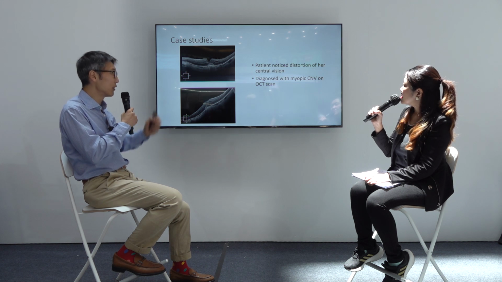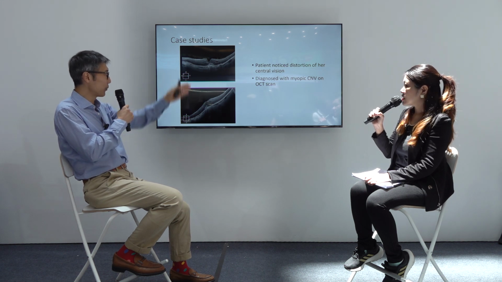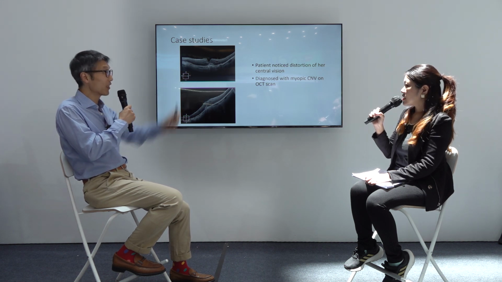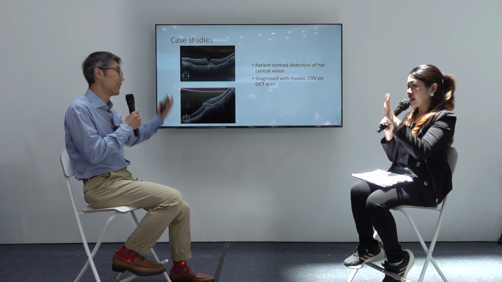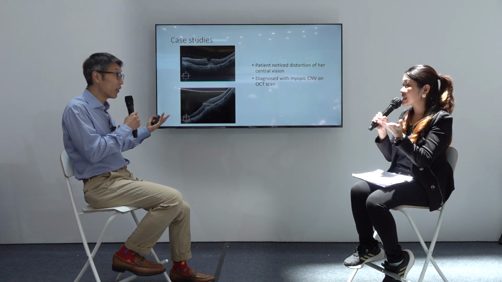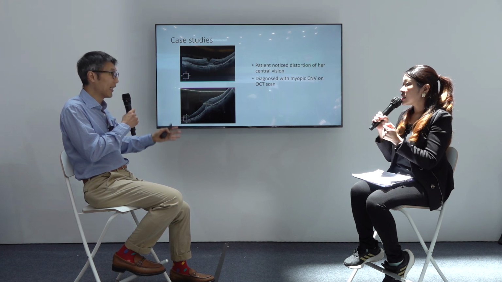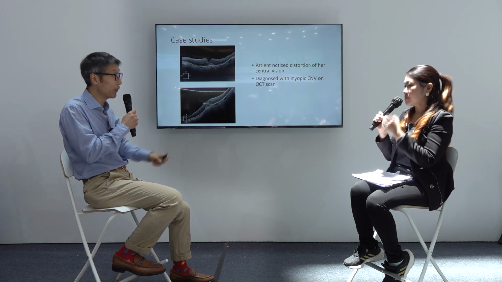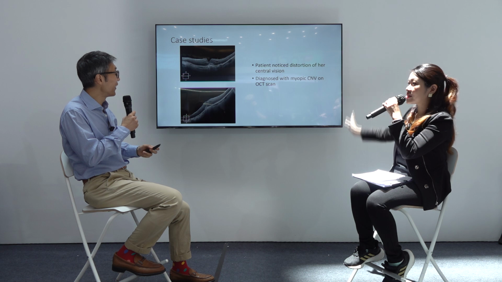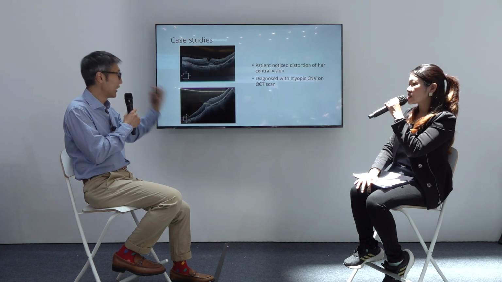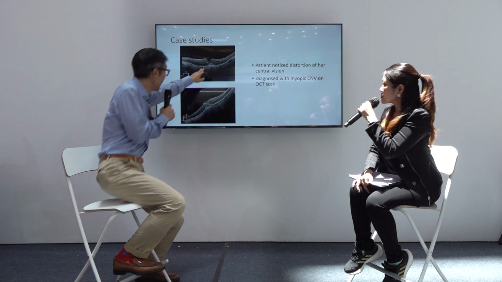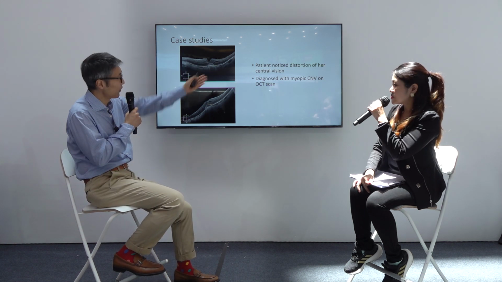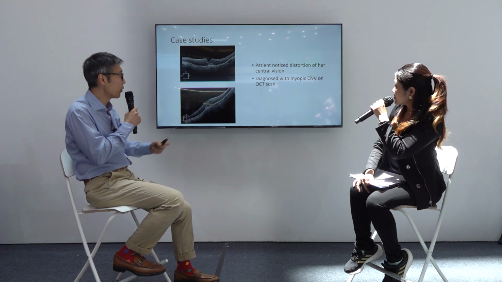And the patient suddenly notices that, hey, how come things that should be straight in this eye start to look a bit crooked. So one eye is perfectly okay, but the other eye they see like the TV is crooked already. Before, it would be straight as well, and then suddenly in one eye it just starts to look crooked. In this case, it's because of this thing. The technical term for it is myopic CNV.